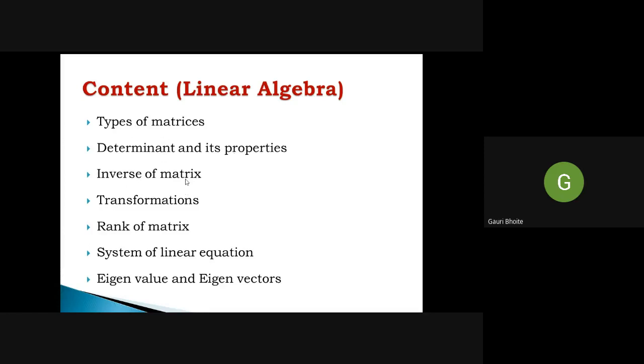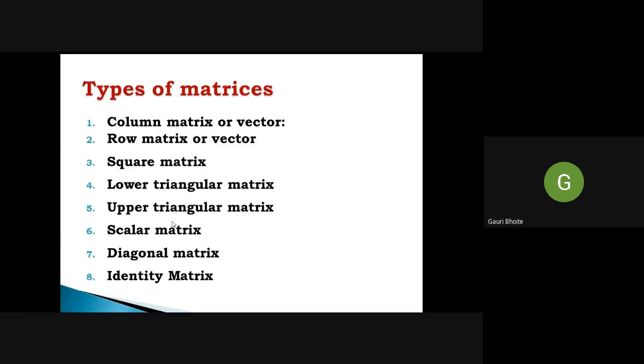Then inverse of a matrix and its properties. Next is transformation. Then rank of the matrix, system of linear equations, and eigenvalues and eigenvectors. Out of these, the last part, eigenvalues and eigenvectors, is very important. But the last two parts I will cover in the next lecture. Today I try to cover the first preliminary parts and rank of the matrix.